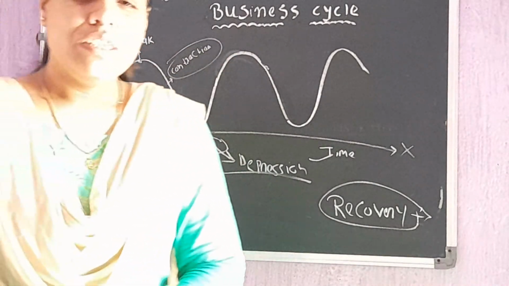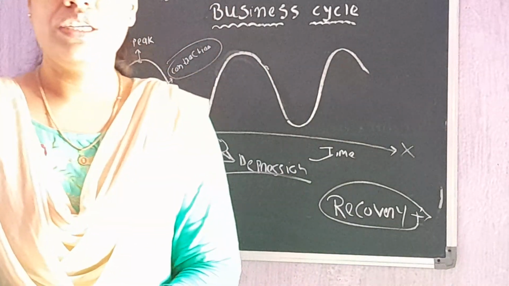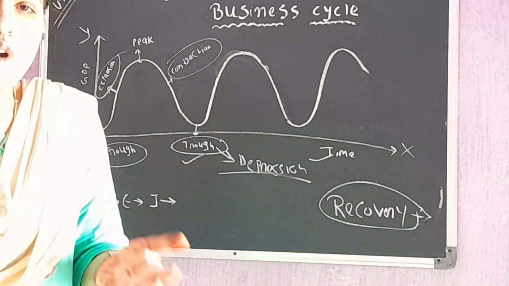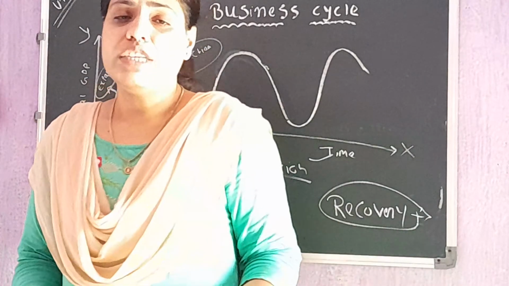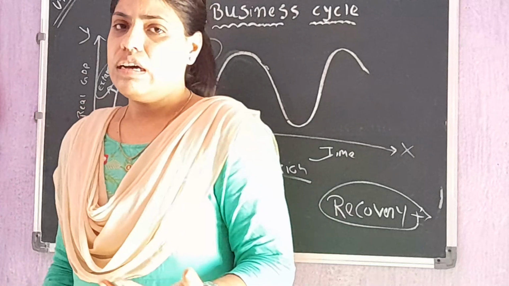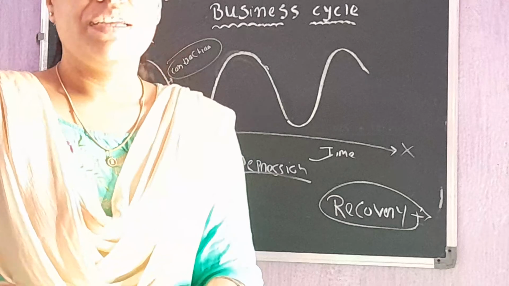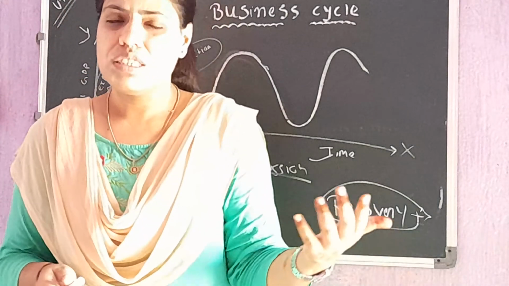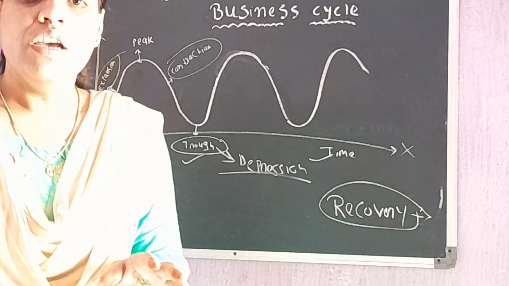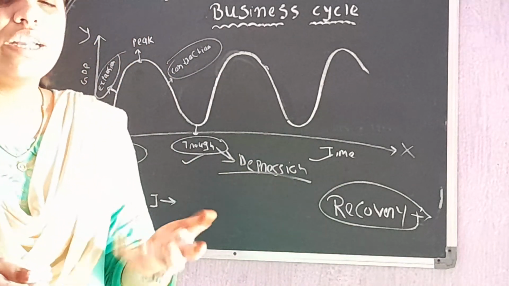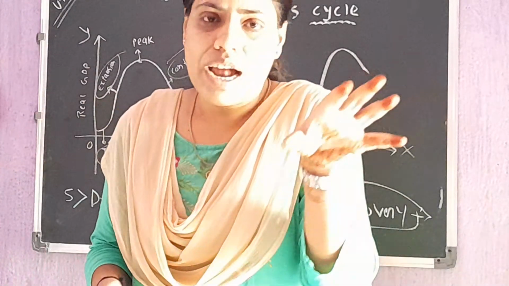So now labor thinks, instead of sitting idle, instead of remaining unemployed, it's better to find a job at lower wages as well and take up that job. So labor gets ready to provide their services for low wages. Okay, now what do businessmen think? Now businessmen think labor is providing their services at low wages, so we are getting inputs at lower cost. Okay, so when we are getting input at lower cost, we should start production. So this way the businessman also starts production.